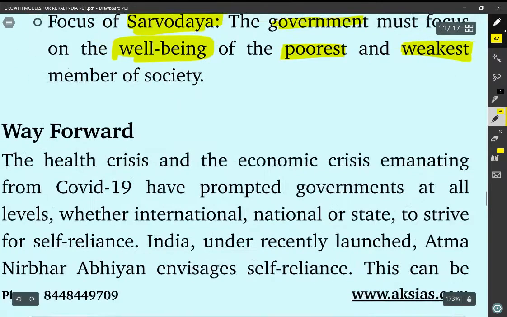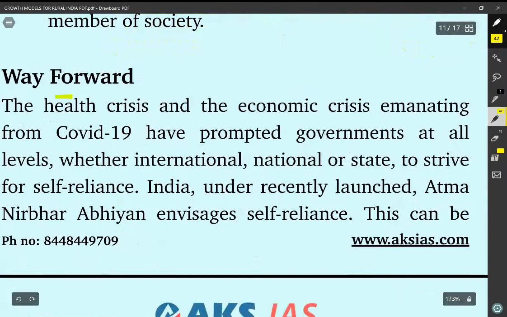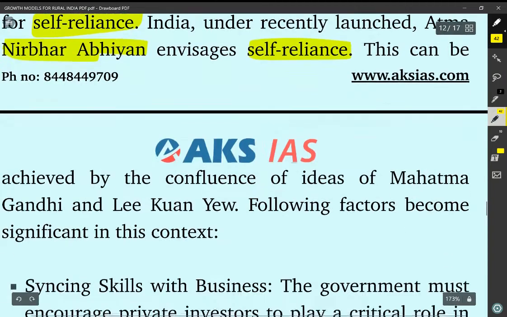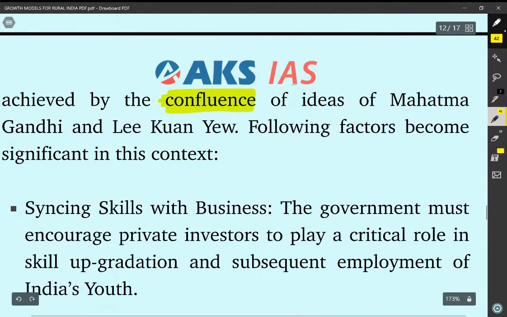So, what is the way forward for India in this particular situation? The health crisis and the economic crisis emanating from COVID-19 have prompted governments at different levels, whether international, national, or state, to strive for self-reliance. Thus, India, under the recently launched Atmanirbhar Abhiyan, envisages self-reliance and self-resilience. This can be achieved by the confluence of ideas of Mahatma Gandhi and Lee Kuan Yew. The following factors become significant in this context.